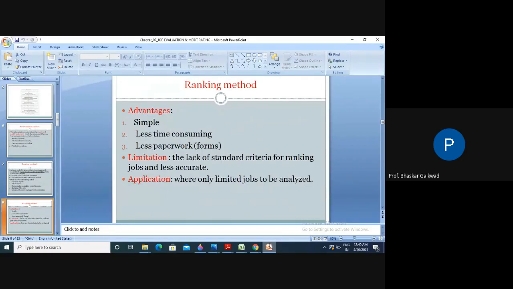Then, what are the advantages of the ranking method? It is simple, less time consuming, and needs less paperwork. It is simple, where we just have to give the rank first, second, depending upon the evaluated parts, and in industry it is decided by the committee. The main limitations are the lack of standard criteria for ranking jobs, and it is less accurate. There is no standard criteria, so this method is less accurate. Where can we use it? Where only limited jobs are to be analyzed, meaning one, two, three jobs, or where batch type of production is there. Then we can use this method.